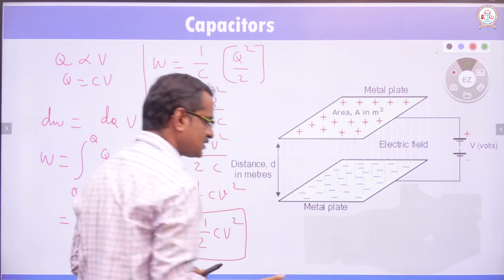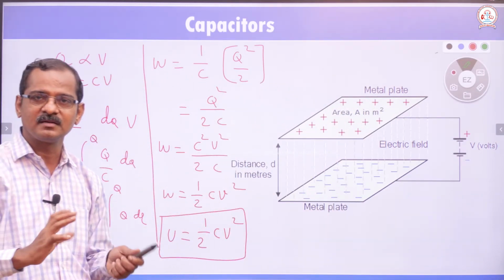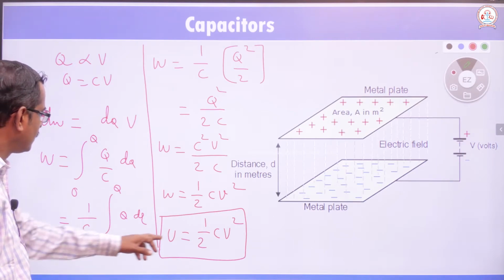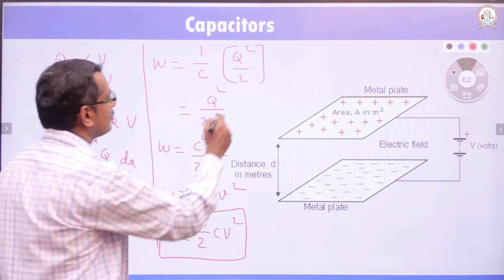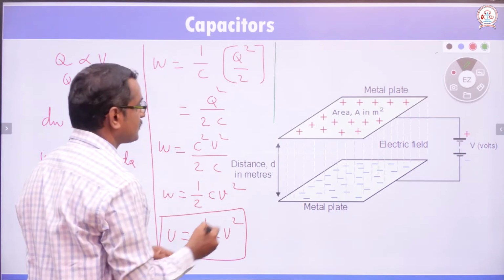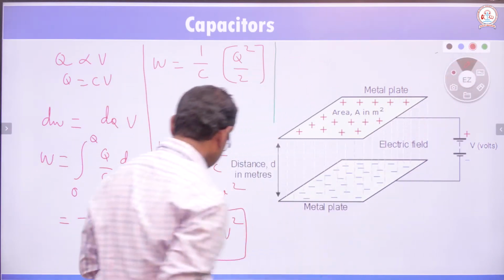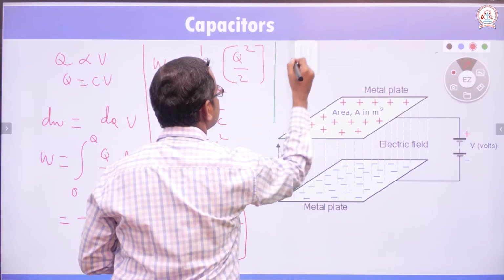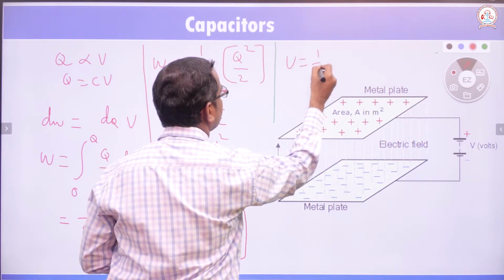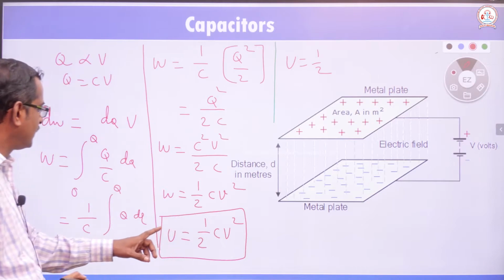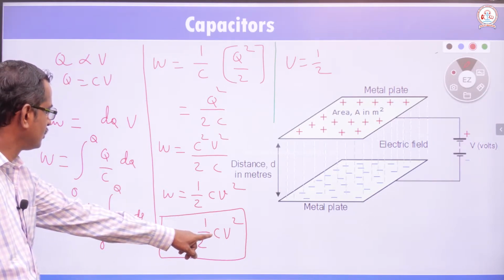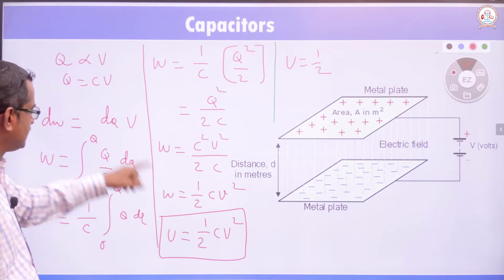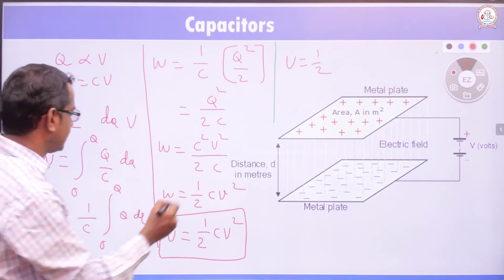Whenever we learn concepts, it is better to compare them with other concepts so that we can understand them better. We have U is equal to half C V square, isn't it? We can substitute here. U is equal to half C V square, where C is equal to Q by V, that can be substituted.